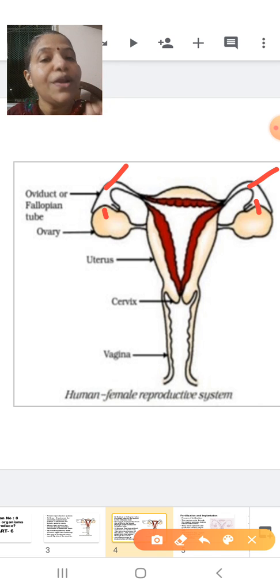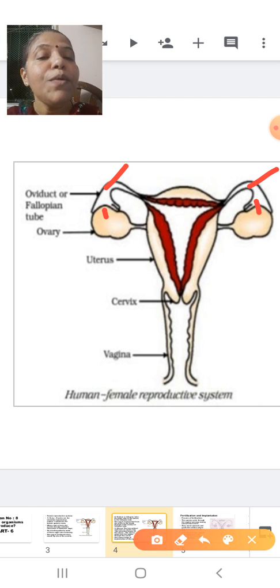Now the egg will wait in the fallopian tube, and fertilization will take place in the fallopian tube. That we will see in the next slide: how the egg is going to wait in the fallopian tube, how the sperm will come to the fallopian tube, and how fertilization will take place there. Okay, so we have completed with ovary and we have completed with oviduct or the fallopian tube.